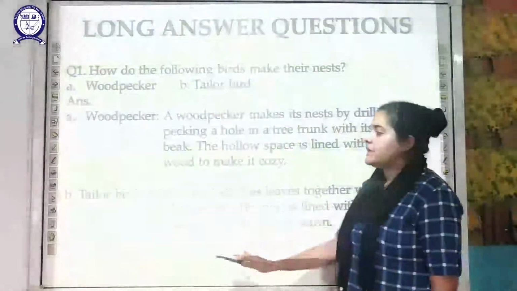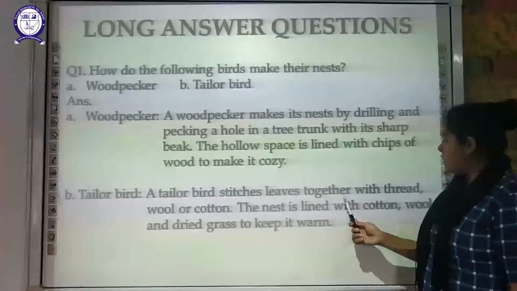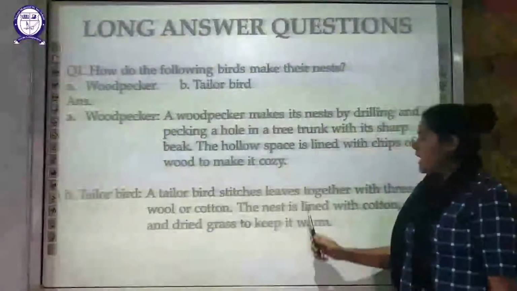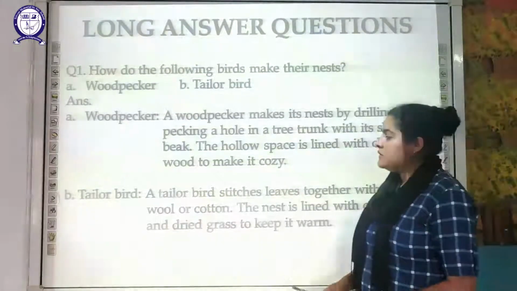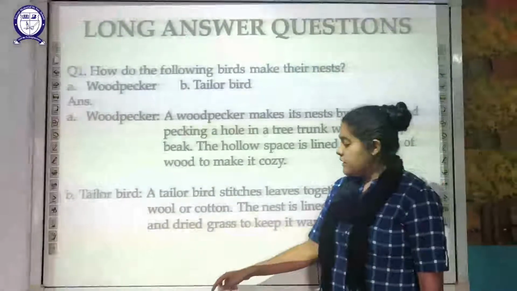If we discuss the tailor bird, generally a tailor bird stitches leaves together with thread, wool or cotton. These materials are used, and then it lines the nest with cotton, wool and dried grasses to keep it warm. So that's it in this chapter.